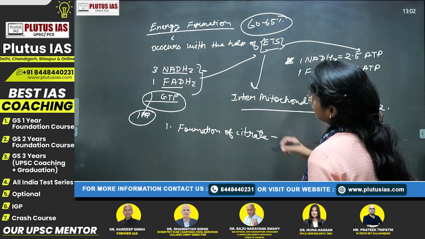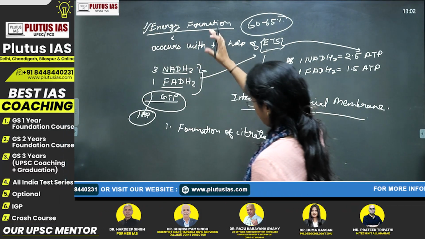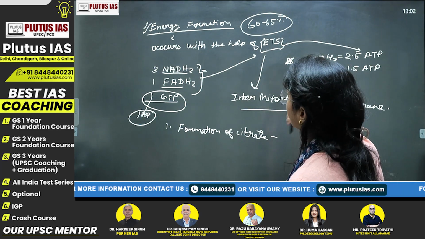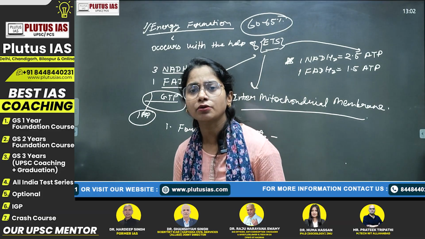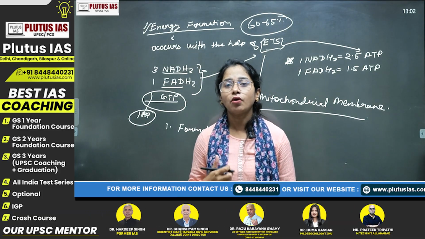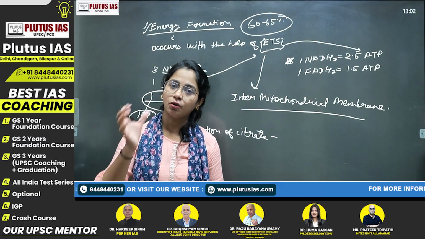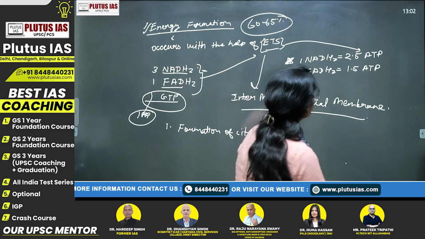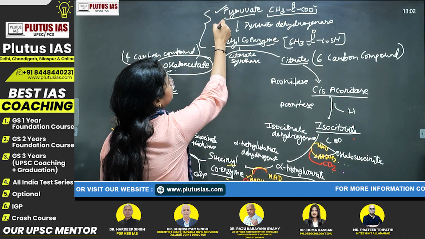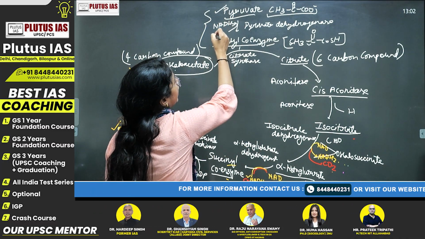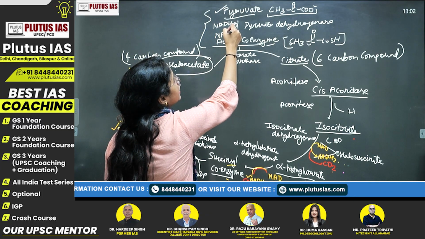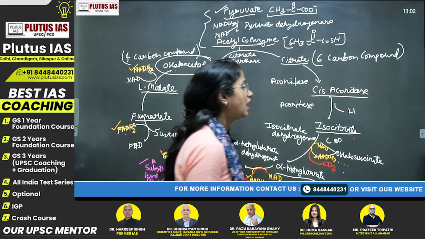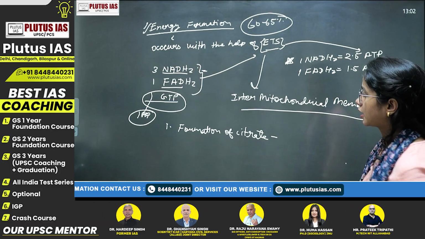Then in the conclusion you can also write about the energy formation, the total यहाँ पे कितने हो गए, यहाँ पे जितने भी आपके ATP एनर्जी मॉलिक्यूल का फॉर्मेशन हो रहा, and in the conclusion not only about the Krebs cycle, but you can also write the total ATP formation in that whole respiration process, including your glycolysis, because आपका ये वाला जो प्रोसेस है ना, यहाँ पे भी आपका NADH से NADH2 फॉर्म होता है, यहाँ पे भी आपका NADH2 एक्चुअली फॉर्म होता है. So you can just simply write कि आपका टोटल जो है वो कितना एटीपी मॉलिक्यूल, कितने एटीपी मॉलिक्यूल का जनरेशन हो रहा है, and that's why it is linked with your exothermic process, है ना.